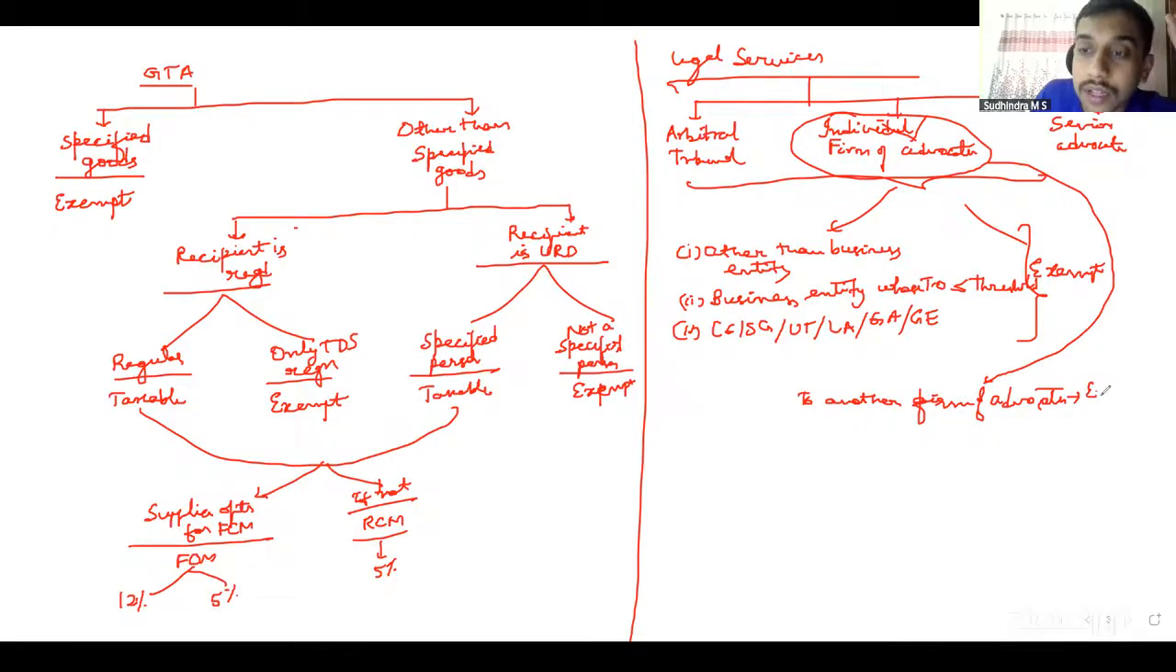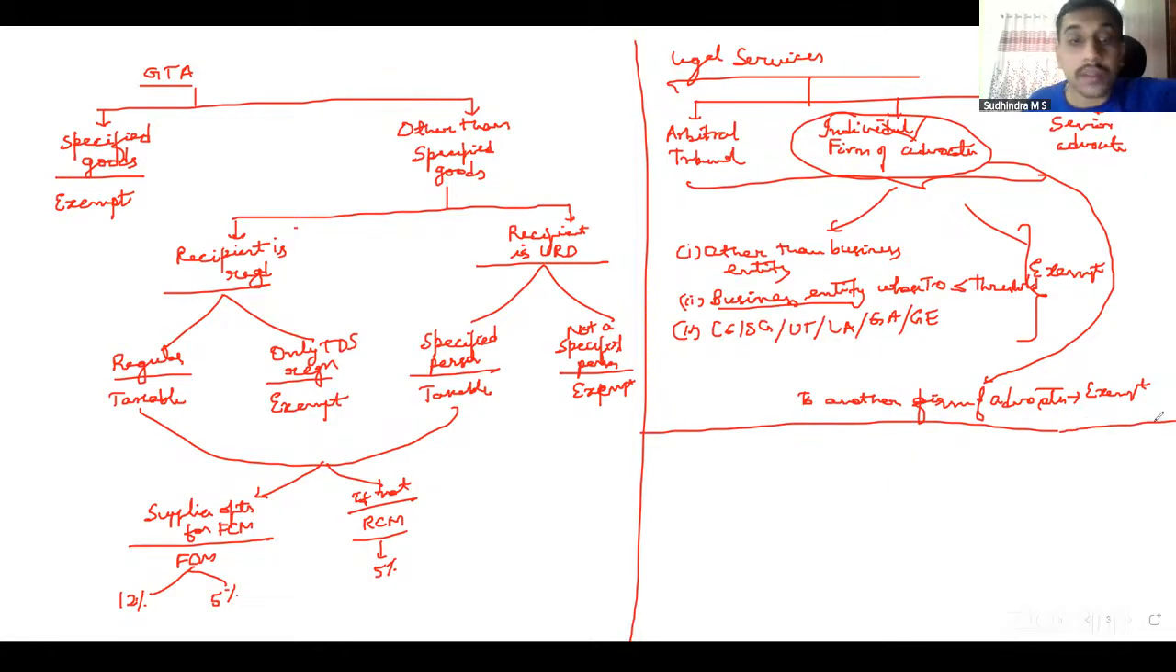So what is taxable then? What is taxable under RCM? Services provided by these people to a business entity whose turnover exceeds the threshold limit in the preceding financial year. Registration status is irrelevant there. We have to check the turnover of such entity in the preceding financial year, whether it is within the threshold or exceeding the threshold.